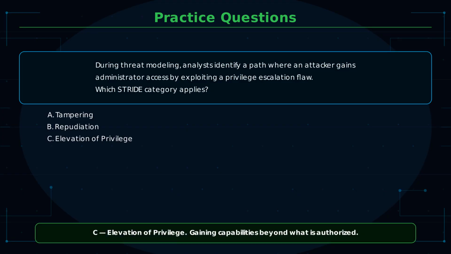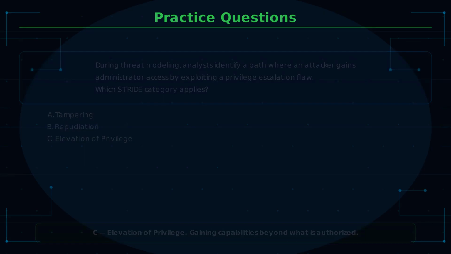Question 3. A threat modeling session identifies a risk where an attacker could gain administrator access by exploiting a privilege escalation vulnerability in a web application. Using STRIDE, which threat category does this represent? Answer. Elevation of privilege. The attacker is gaining capabilities beyond what is authorized. Elevation of privilege maps to the authorization property in STRIDE.